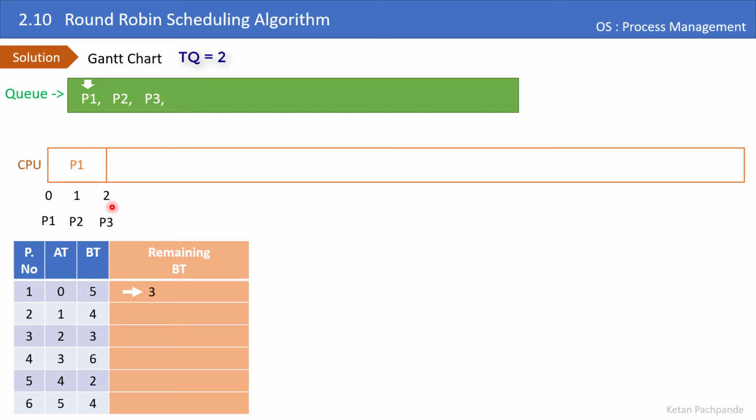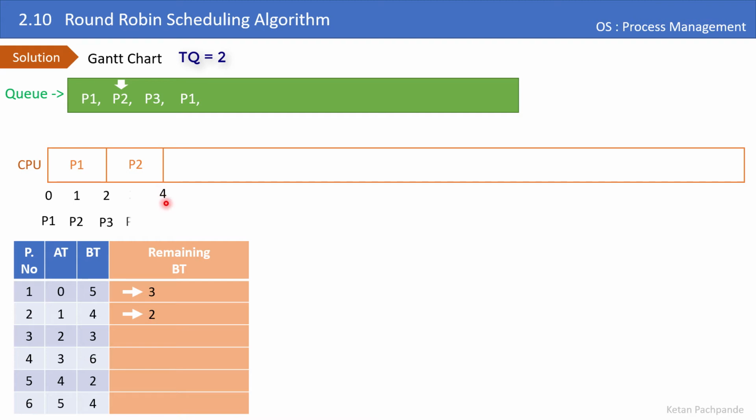Now at time t is equal to 2, process P1 needs to be preempted here. So put back that process in the queue. And I'm going to increment the head of the queue now. So the head of the queue is pointing to the process P2 and straight away at time t is equal to 2, the next process which is going to get the CPU is P2. I am allocating 2 time units for this process P2 now.